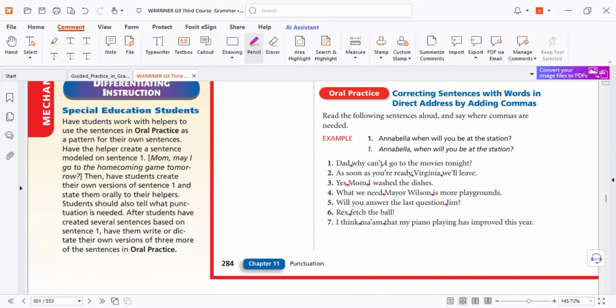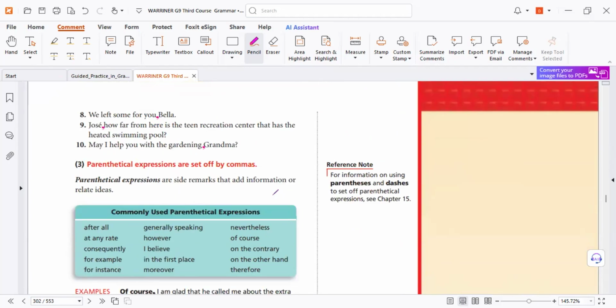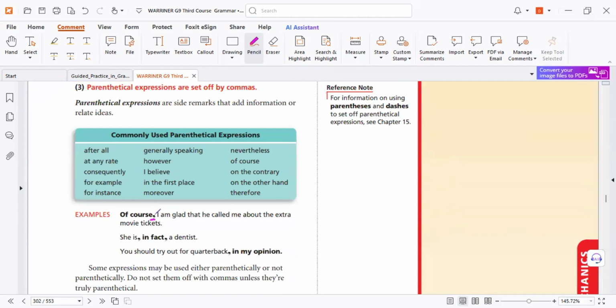So be careful. Questions with answers. Here again, we have something very, very important. Parenthetical expressions, well studied in detail, but imagine it as non-essential. In the middle, you need two commas. At the beginning, a comma after. In the middle, two commas. At the end, a comma before, as I told you. That's why. But what is the importance of the use of these expressions? To connect ideas.